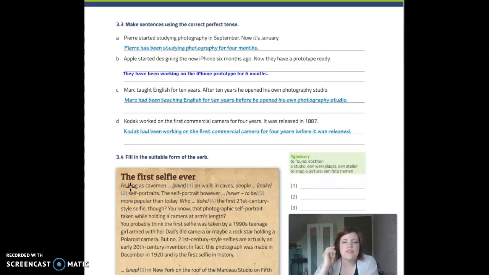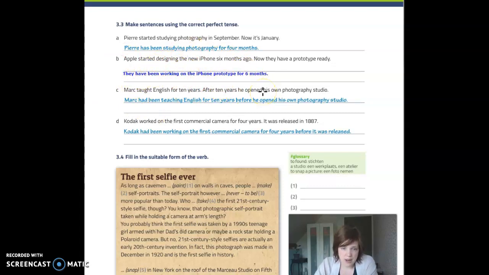Mark taught English for 10 years. After 10 years, he opened his own photography studio. Here we have 2 past actions in our sentence. We need to first of all determine which is the one that happened first. The one that happens first is Mark teaching English, in this case for 10 years.